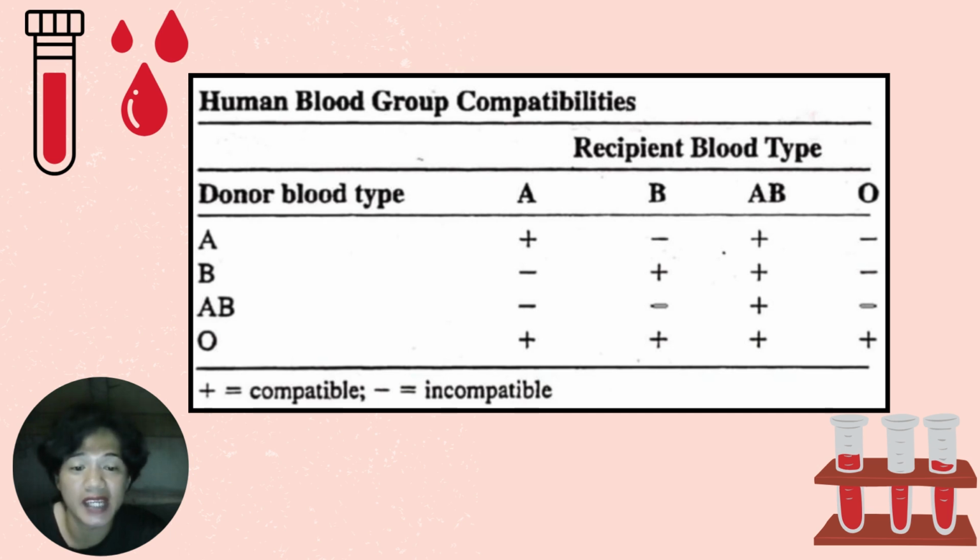Okay, so in here, a recipient with blood type AB can receive blood from individuals of any blood type. As you can remember in the previous slide also, type AB blood is considered a universal recipient. So meaning, this type of blood can receive blood from any type.